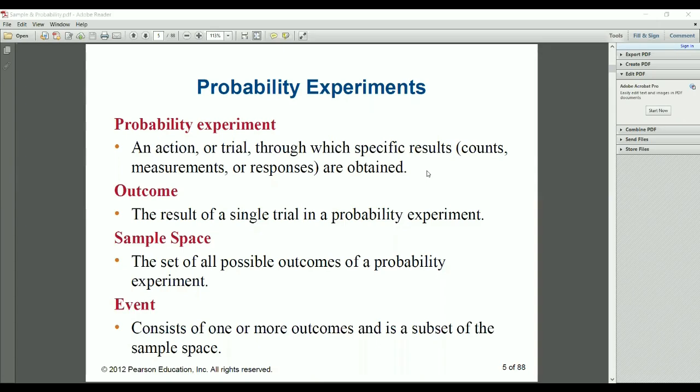So in that die, what are all the possibilities? There is 1, 2, 3, 4, 5, 6, so 6 numbers in that die. So sample space is 1 to 6. So event, अभी मुझे कुछ event करना है तो what will be my event? I want to check how the 2 is coming for that experiment. So that will be the event, consisting of one or more outcomes and is a subset of the sample space. So we'll see in the next.